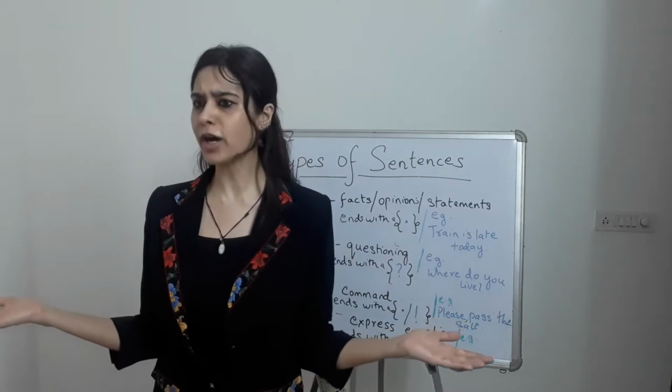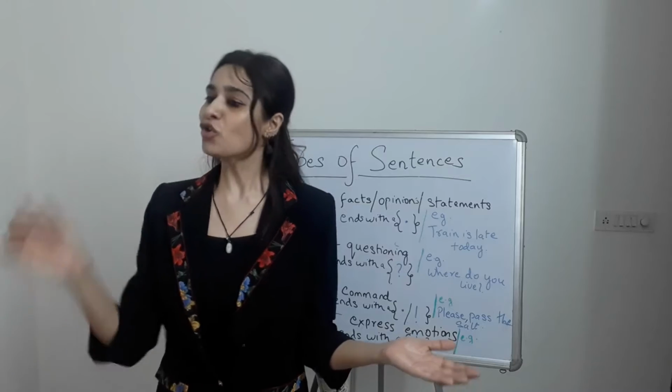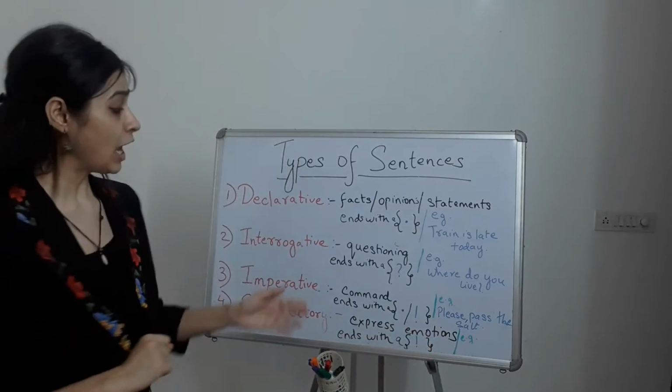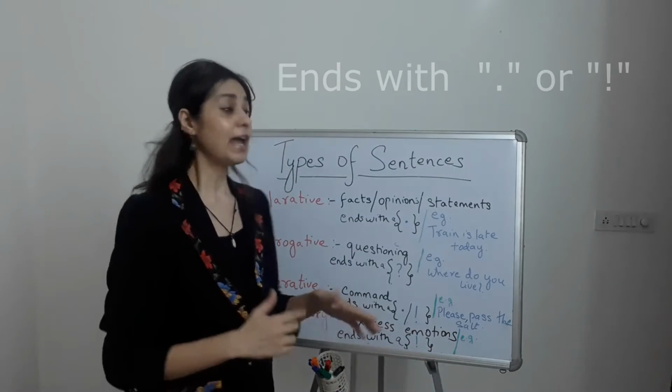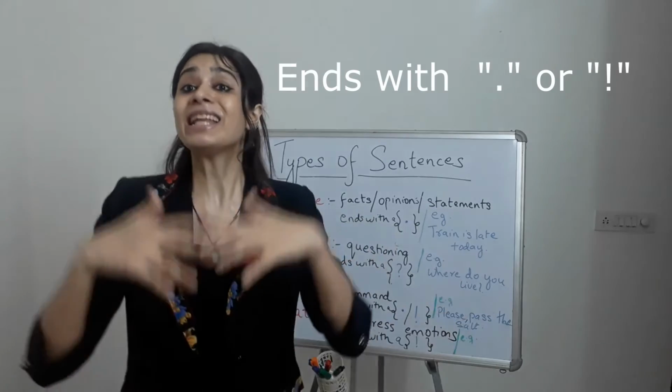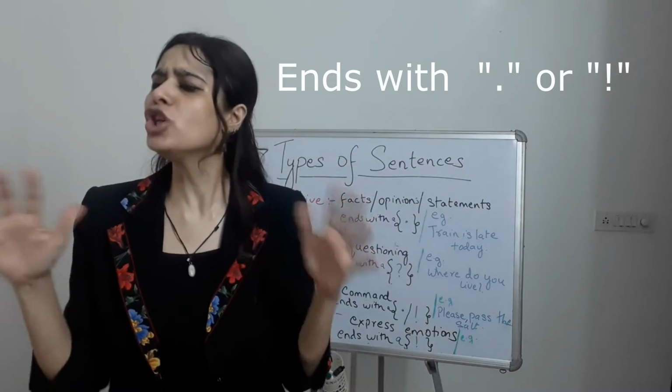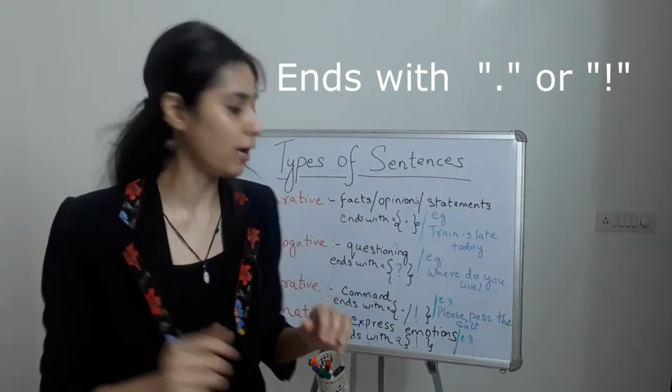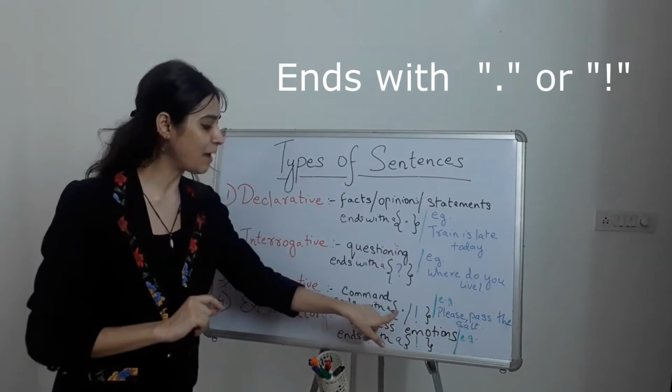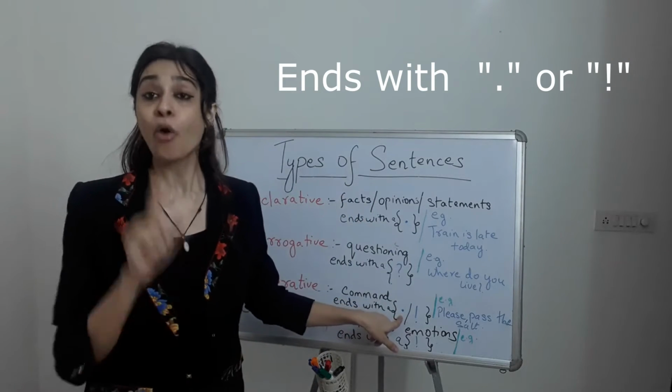Be quiet, everyone, right? So any imperative sentence which basically gives you a command and does not depict much emotion, or which is a neutral sentence or a neutral command, always ends with a full stop.